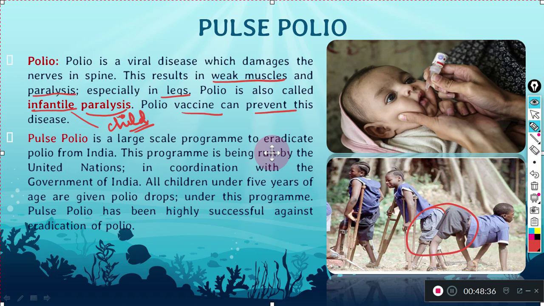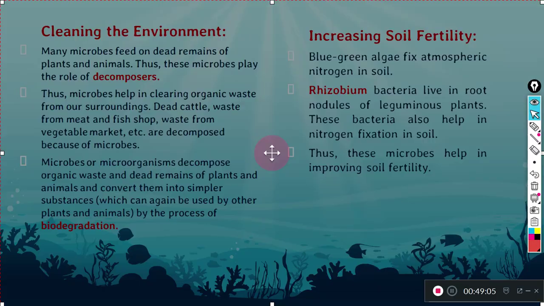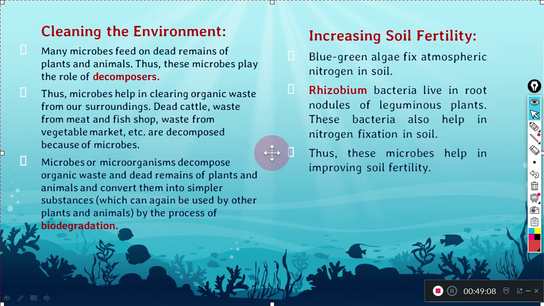So here we will see the benefits of these microorganisms. The last one we are going to study is cleaning of the environment. These microorganisms actually help us in cleaning the environment. How? Microorganisms feed on the dead remains of any plant or animal. They eat them and break those complex molecules into simpler molecules, which are nutrients, and which then get mixed in the soil. So these are working as decomposers, breaking down and decomposing.